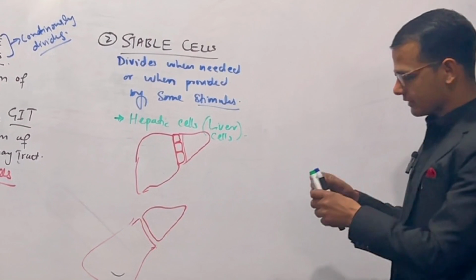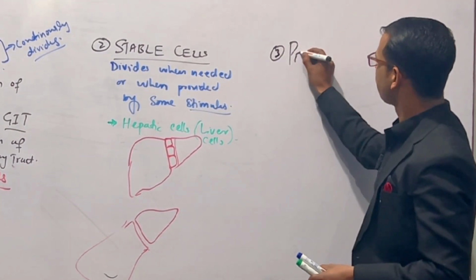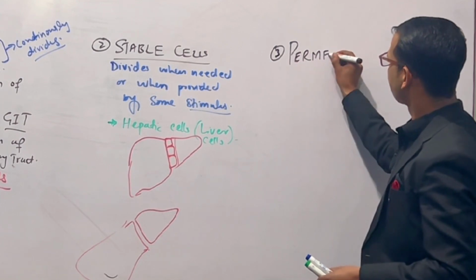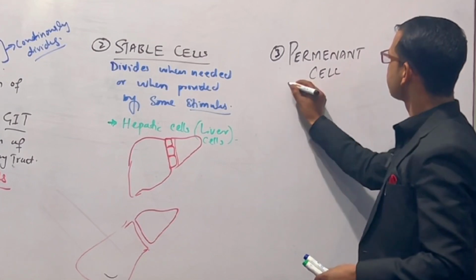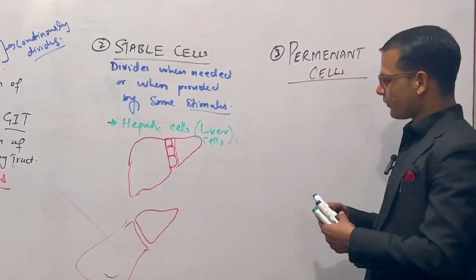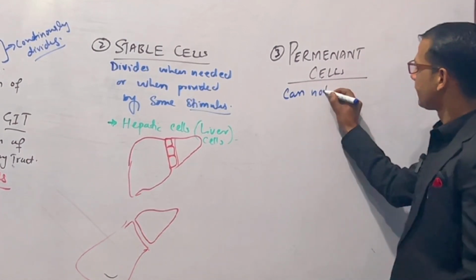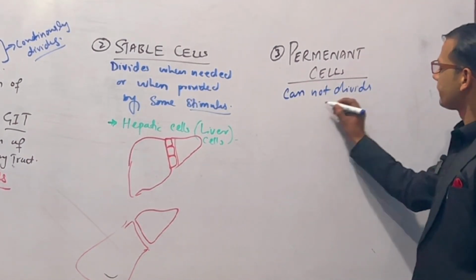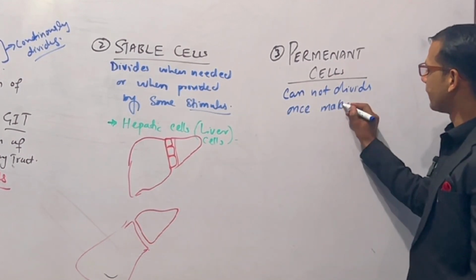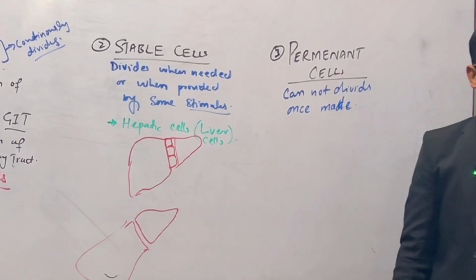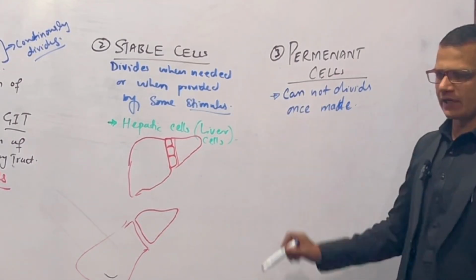The next type is permanent cells. Permanent cells cannot divide once made, right? These cells cannot divide in their lifetime.